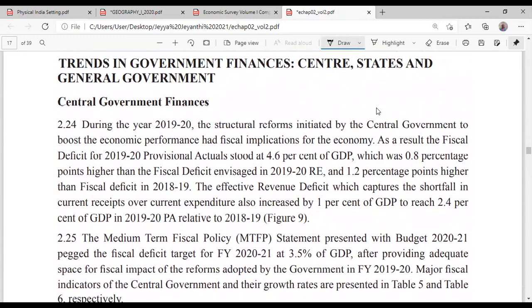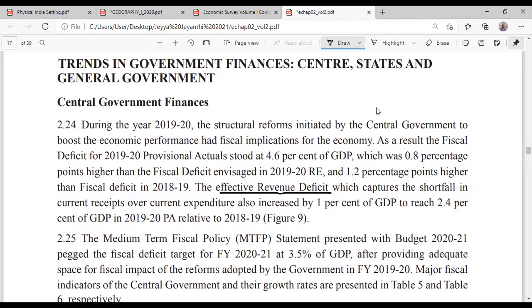Okay, now write down the heading called trends in the government finance. Okay, effective revenue deficit. That's what is called effective revenue deficit. Write down effective revenue deficit. Just write down it is increasing. It will increase only.